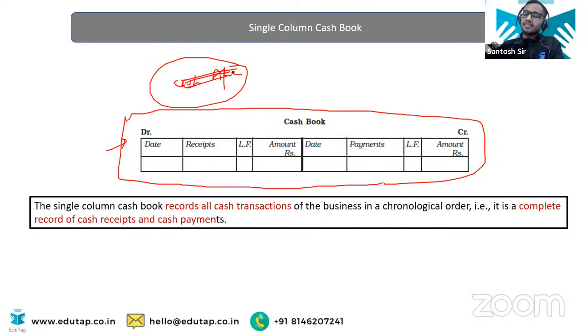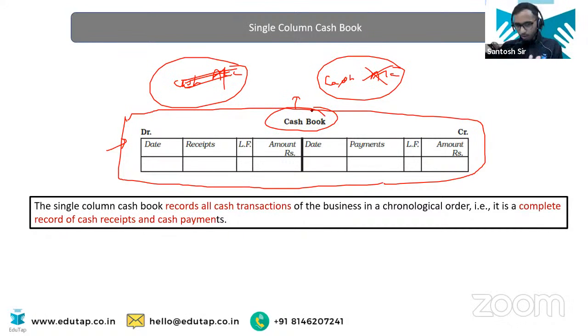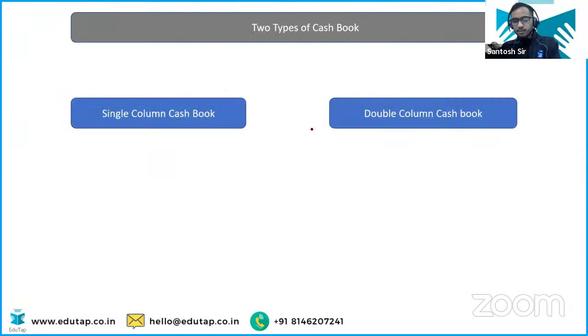And that's the reason when you prepare the cash book, you don't prepare the cash account. See, this is same as the cash account, right? Format is also same. So when you prepare the sub journal book of cash book, you don't have any need to prepare the cash account because it is doing the work of the cash account as well. Okay, clear?